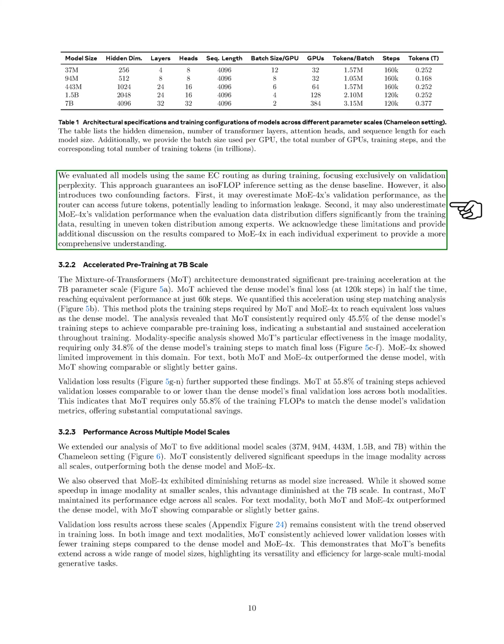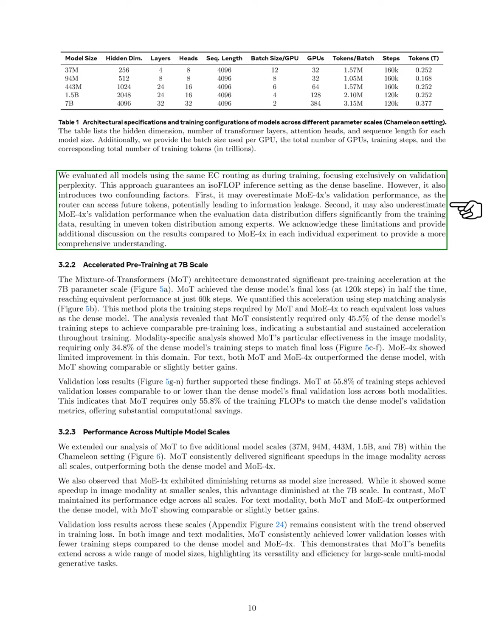We evaluated all models using the same EC routing during training, focusing on validation perplexity. This method ensured a consistent computational setting with the dense baseline but introduced two potential issues. It might overestimate Mo4X's performance by allowing access to future tokens and could underestimate it if the evaluation data distribution differed significantly from the training data. We recognize these limitations and discuss the results in relation to Mo4X in each experiment for a clearer understanding.